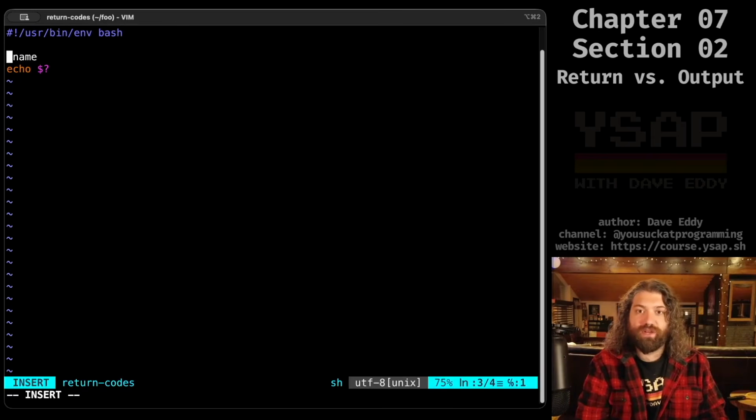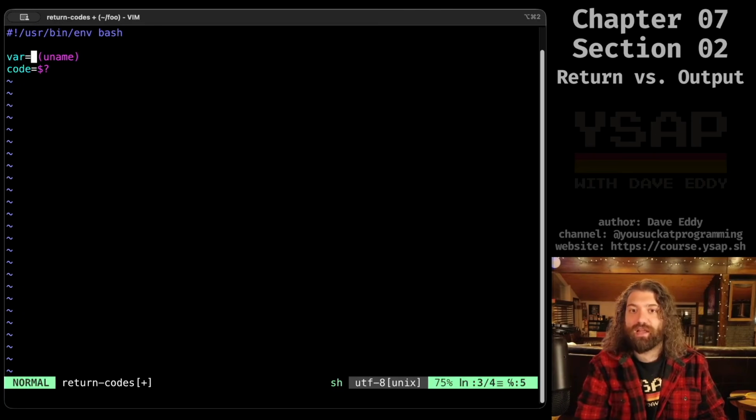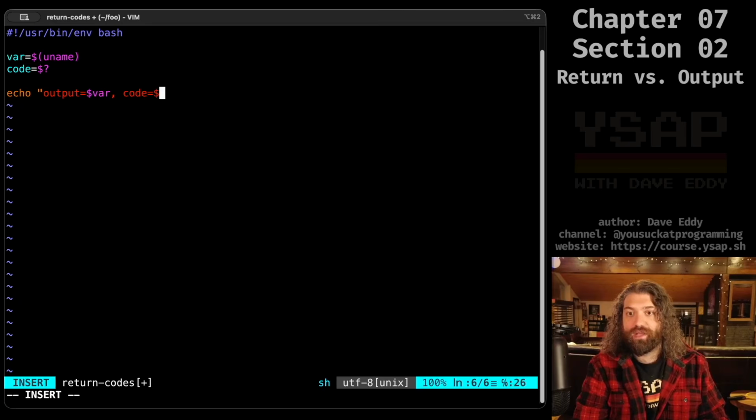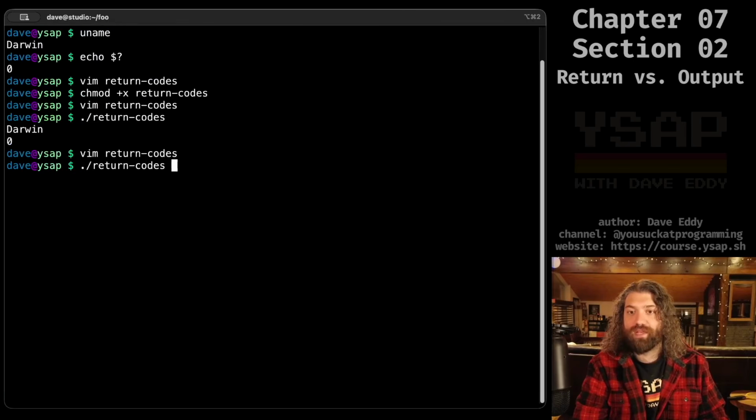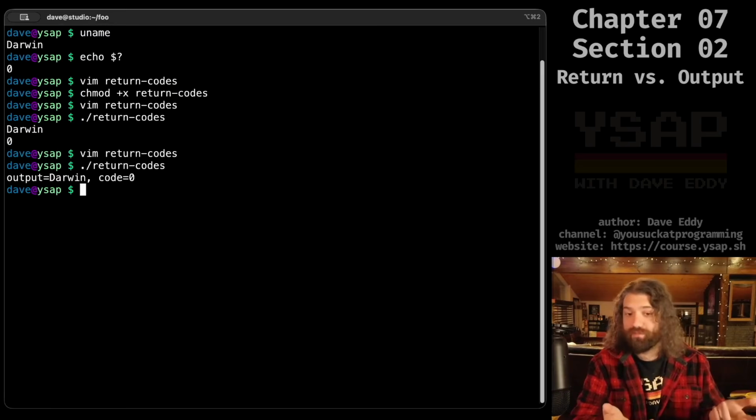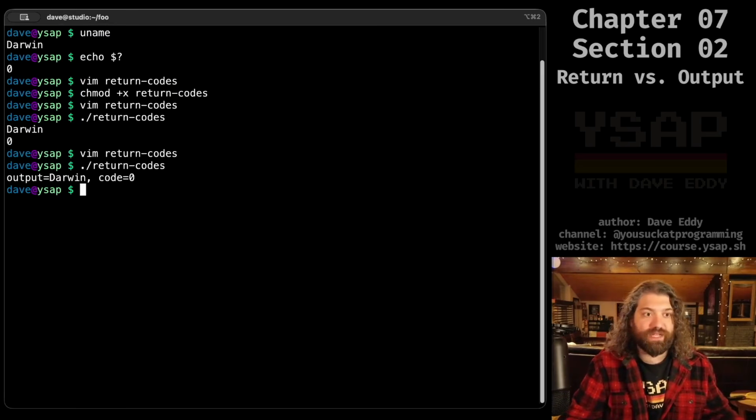Of course, we can also capture this. So we've done this before. There isn't anything new here. We could say code equals $?. Remember, you want this to be right after the line. If I were to echo var here, I would actually get the return code of echo and not the return code of uname. So you want this up here, and then we can say output equals var, code equals code. So if we run this, we can see that output is Darwin, code equals 0. Hey, yeah, that makes perfect sense.